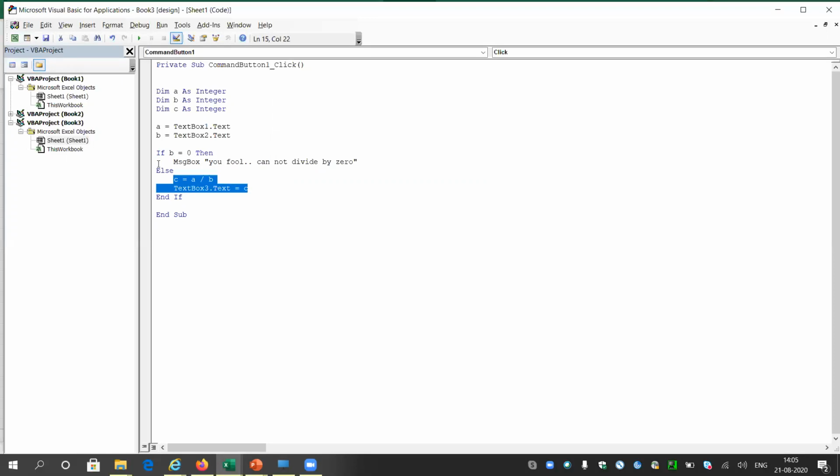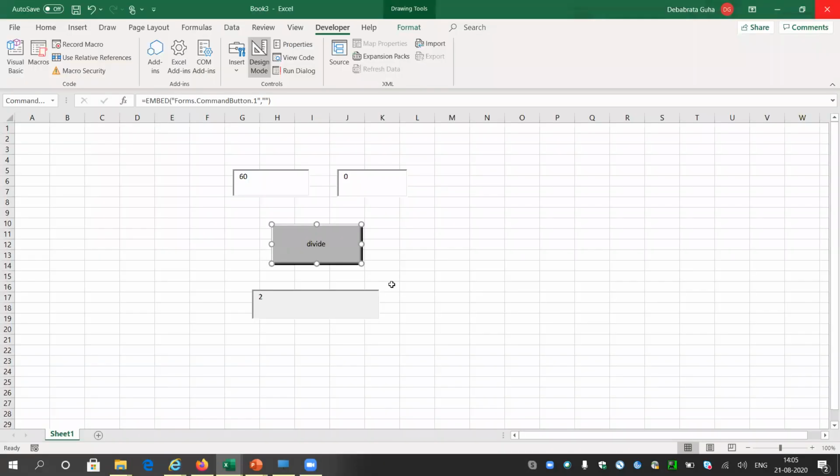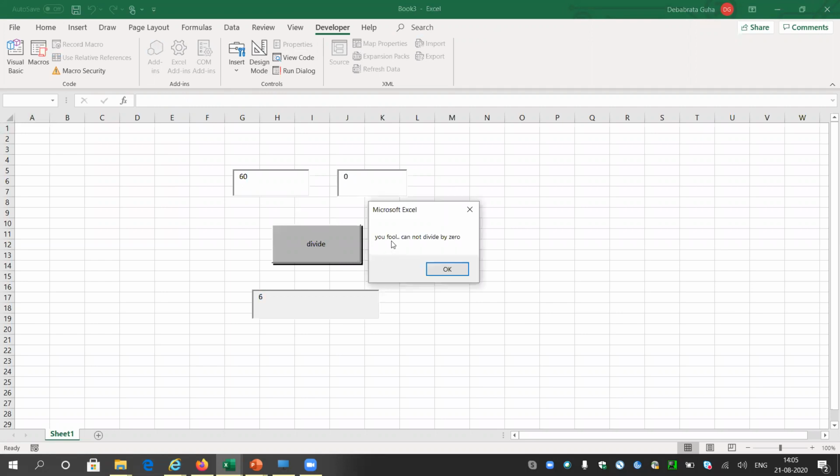Okay, so let me try this first to see the impact of this code. If I divide 60 by 20 now, it will give me 3. It is printing everything correctly. 60 by 10, if I click on divide, it is giving 6. Look. But what will happen if I give 0 here? If I click on divide, it is saying you fool cannot divide by 0. Okay, if I try to divide 100 by 0, it is saying you fool cannot divide by 0.